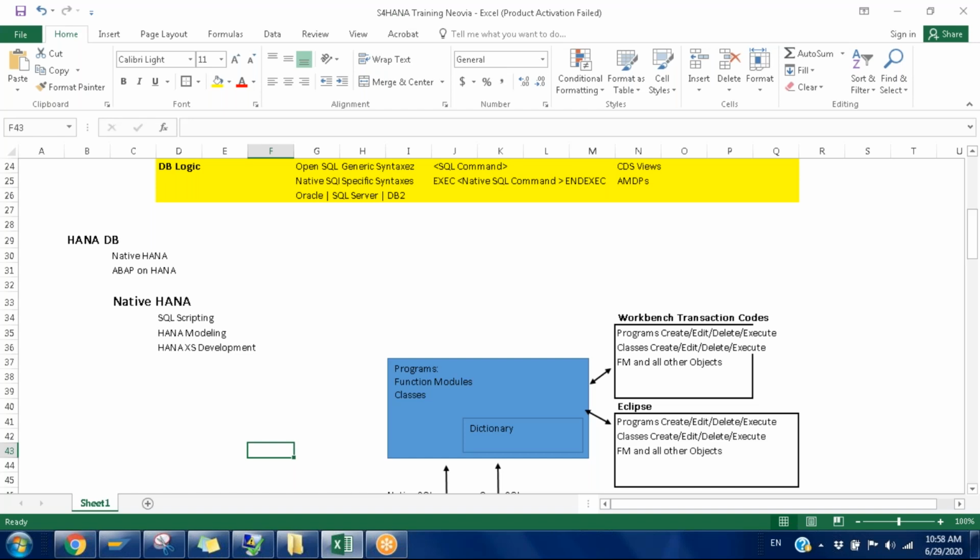Okay, basically for simple developments, you can go ahead with the HANA XS developments, and for complex ones, you'll have to go with the normal ABAP. Yeah, that is one area.